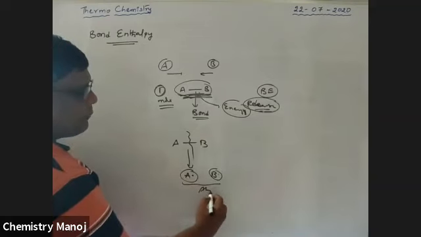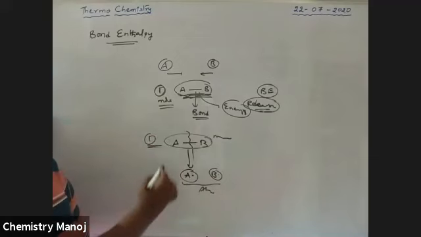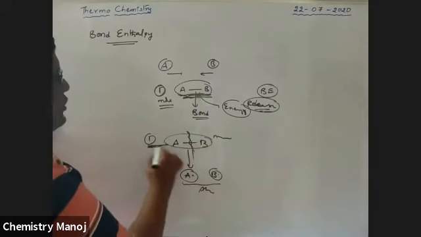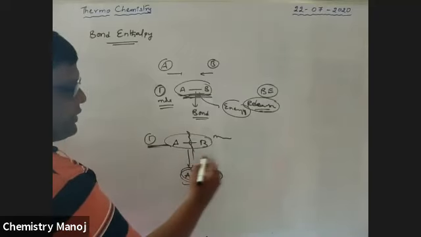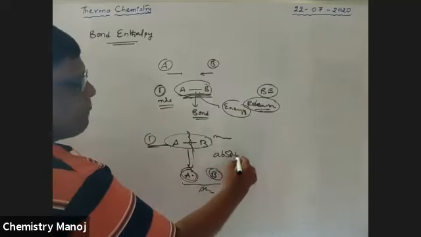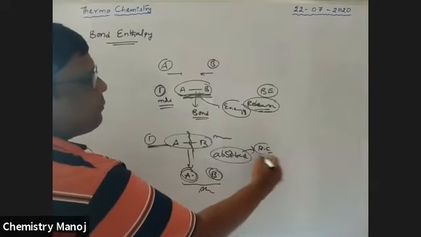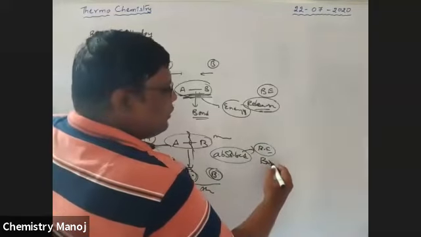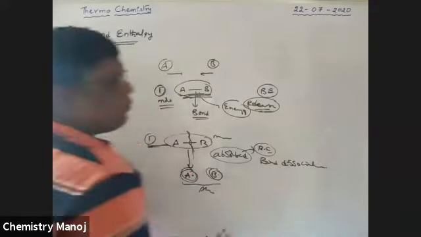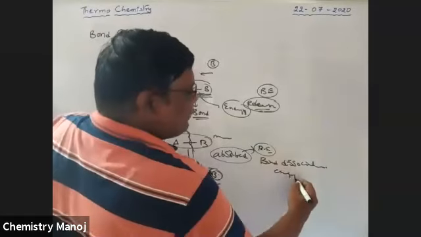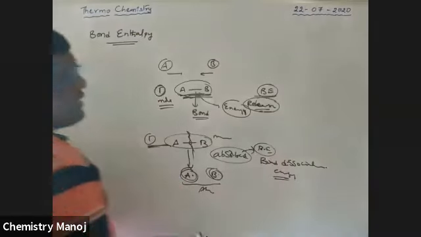This is a molecule, and 1 mole of bonds is considered. I use some energy to break this 1 mole of bonds into atoms. This is absorbed energy, and it is called bond dissociation energy. The other is bond formation energy.